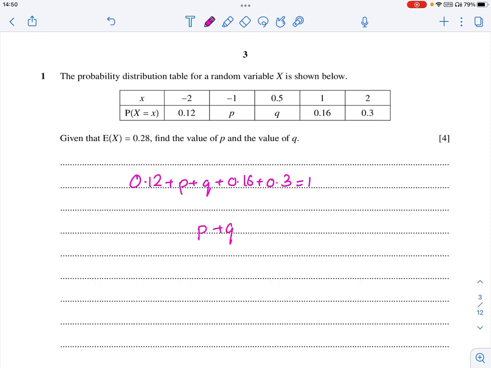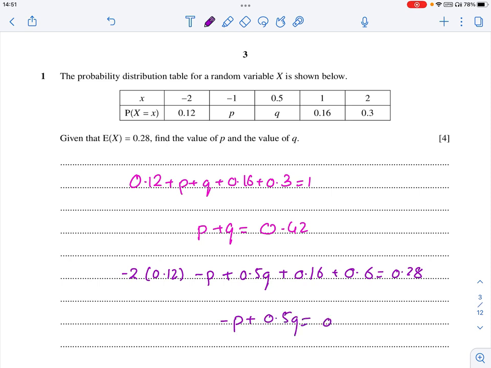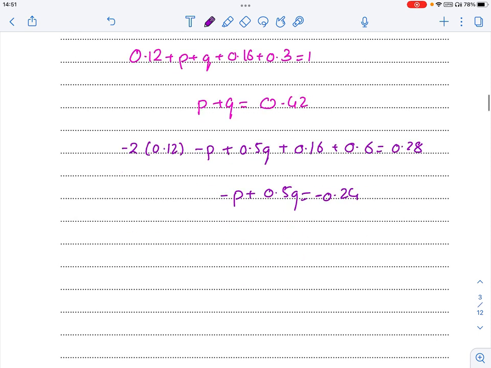This gives you one equation, P plus Q equals 0.42. Then I take the expected value: 0.12 times -2, negative p, plus 0.5q plus 0.16 plus 0.6 equals 0.28. This gives you another equation, negative p plus 0.5q equals negative 0.24. Two equations I got out.